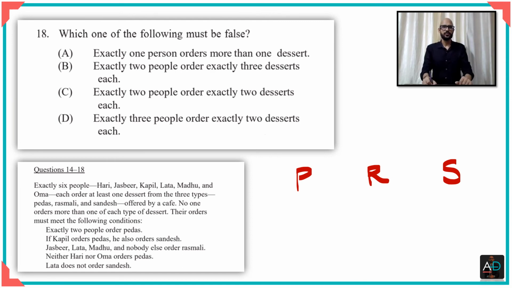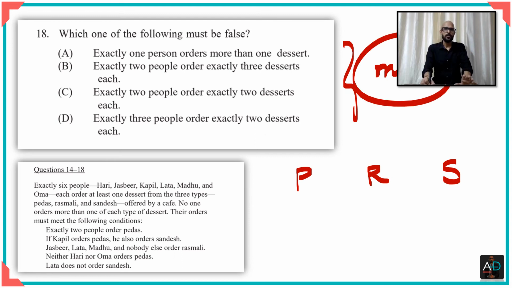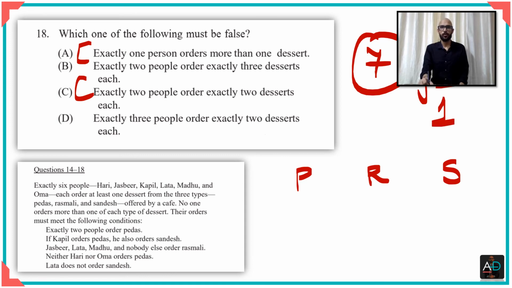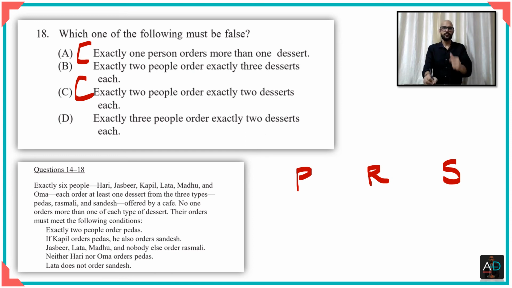Also, what you can see is that we should try to go for the case of the minimum, right? Because when you know the minimum, then you know exactly how many people have ordered. For example, like we saw in the previous question, if the total number of desserts ordered is 7, then we know that surely exactly one person has ordered more than 1 dessert. He's ordered 2 desserts. We know that. Likewise, the total number also gives us some idea. So let's try to feed in some data into this.